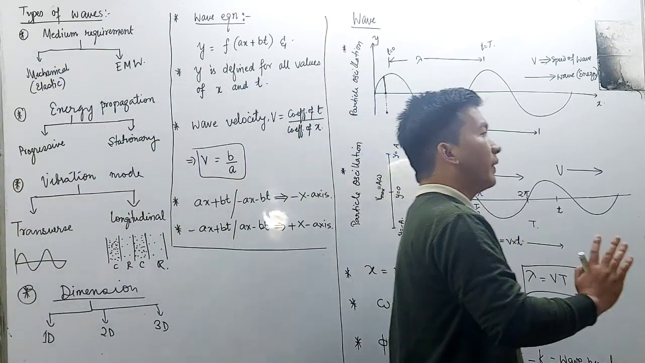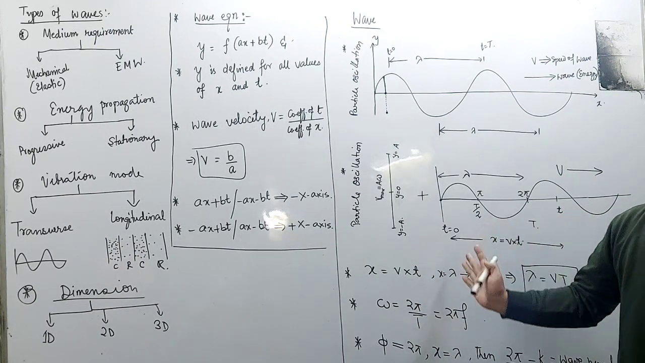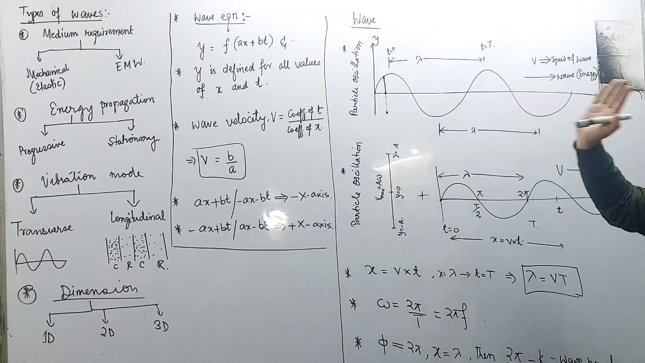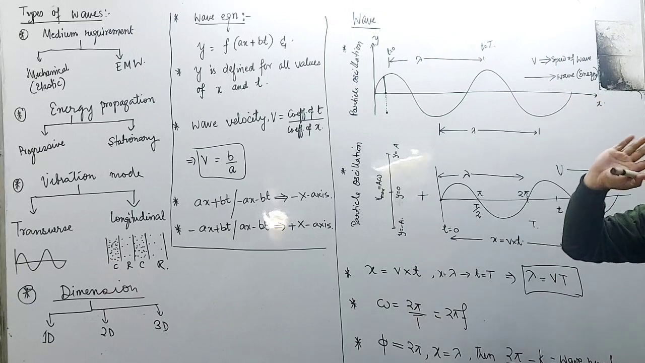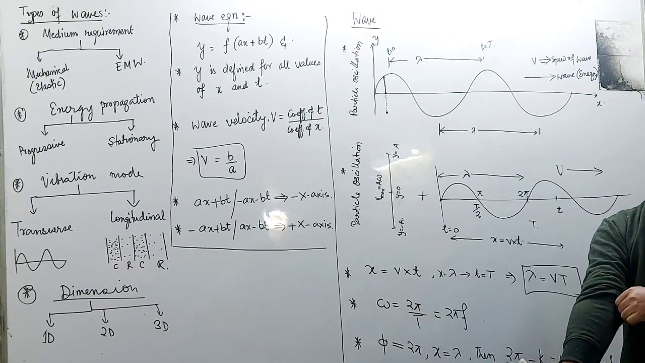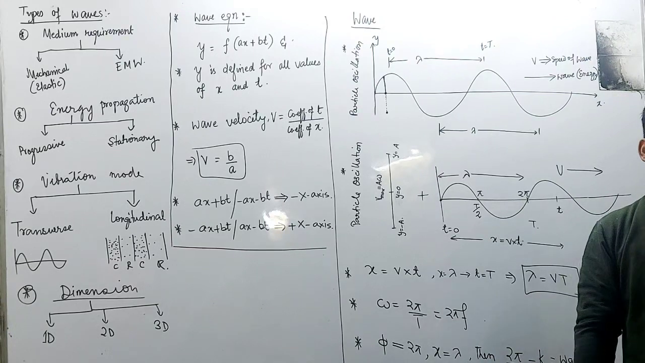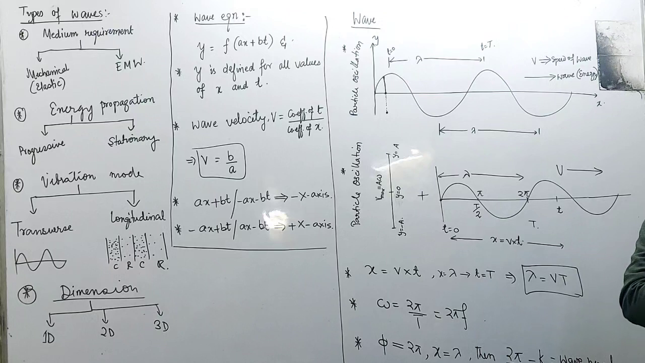any form of disturbance in a particular medium or a particular object, where the disturbance associated with energy will be known as a wave, just like a sound wave. A sound wave is a disturbance, but this disturbance, the water wave also is a disturbance created in the water,